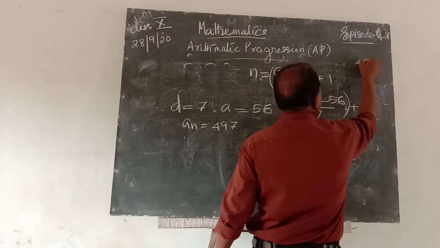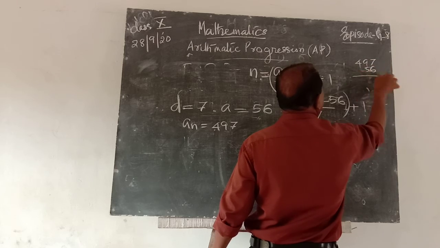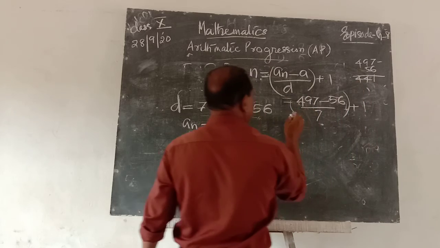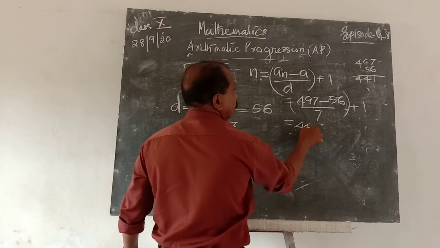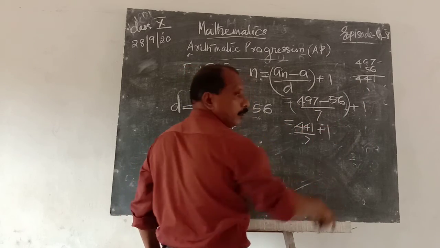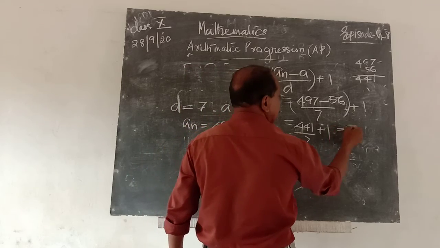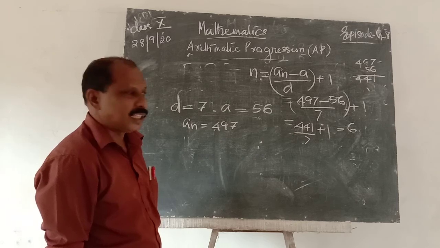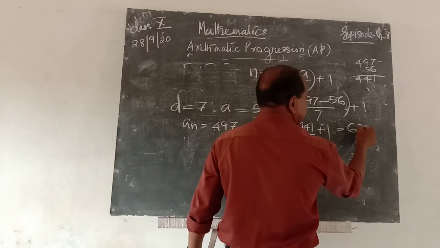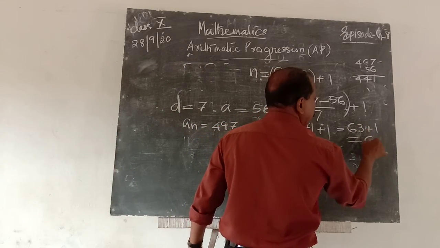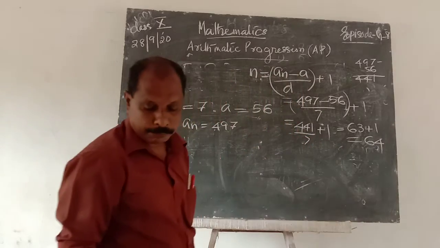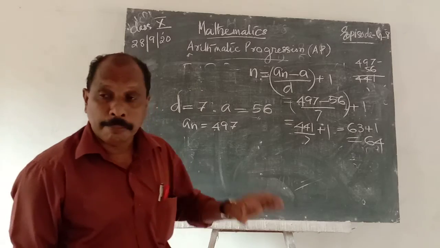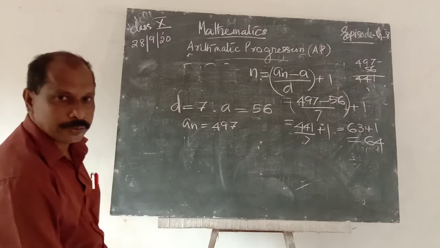That is 441 by 7 plus 1. 7 sixes are 42, remainder 21, 7 threes are 21, that is 63, plus 1. Therefore, between 50 and 500, the number of terms divisible by 7 is 64. Okay.